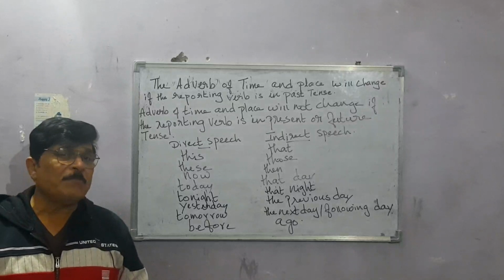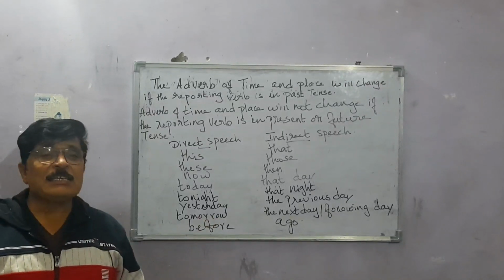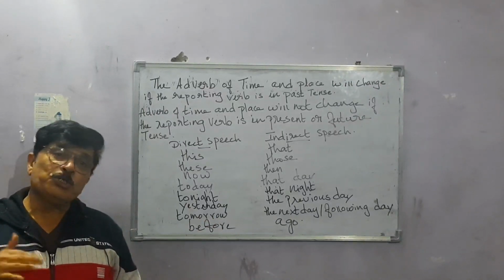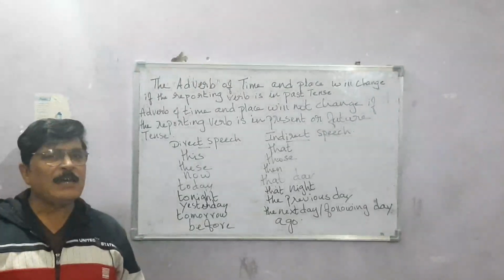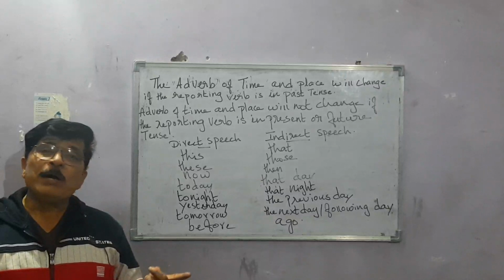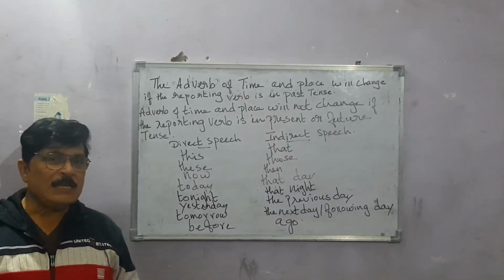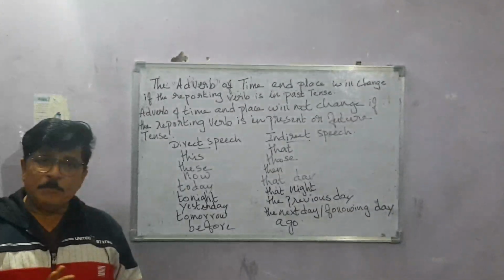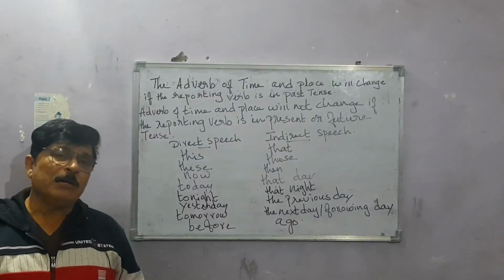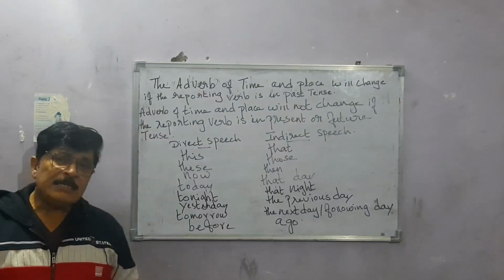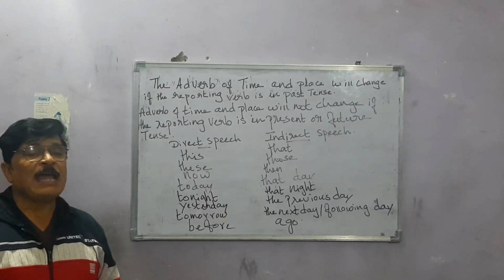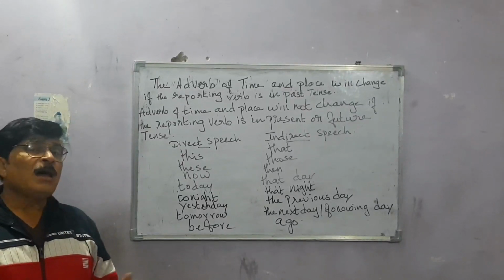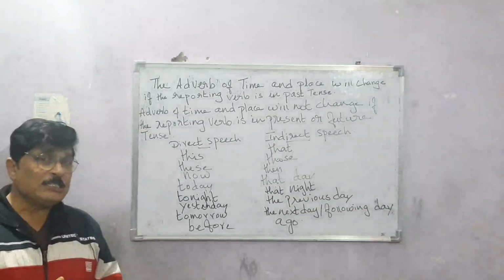When you're doing board exams especially, these kinds of sentences come and you should know whether you should change the adverb of time and place or just keep it exactly as it is. If the reporting verb is in present tense or future tense, please do not change the adverb of time and place. But if the reporting verb is in past tense, then you have to change the adverb of time and place. Now how does the adverb of time and place change?